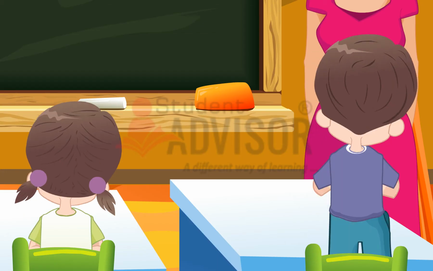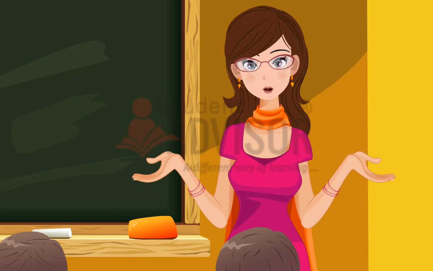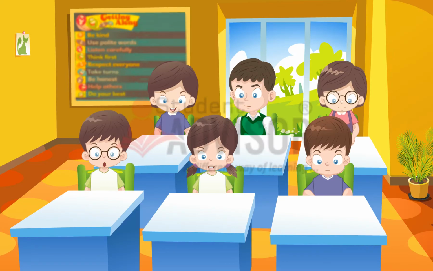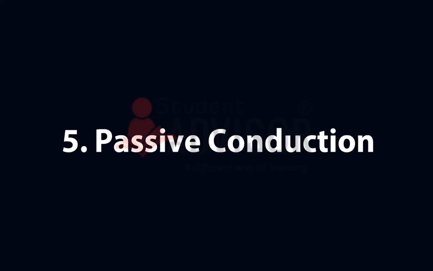Student 3: How is it formed? Tomorrow I will tell you the rules to form it. Okay, ma'am. Chapter 5, Passive Conjugation.